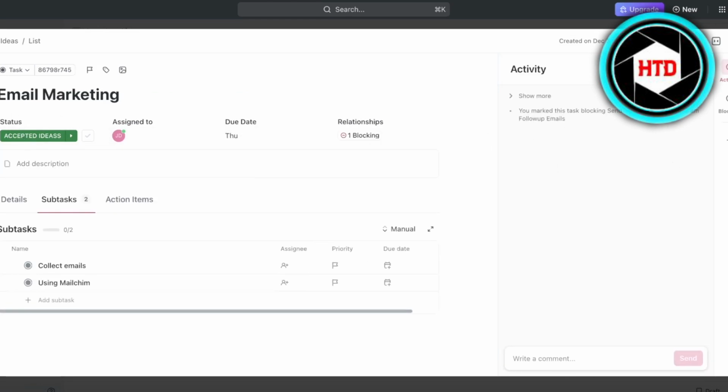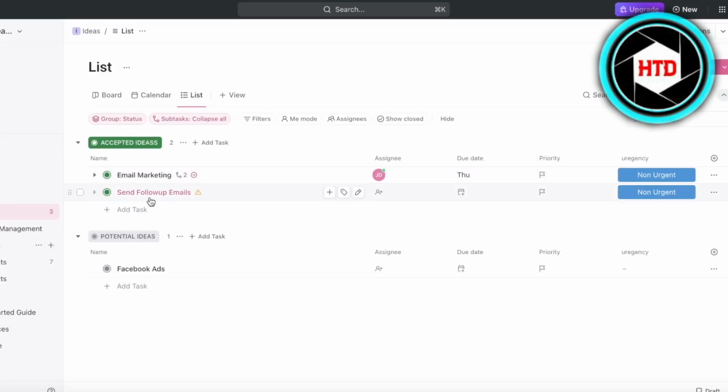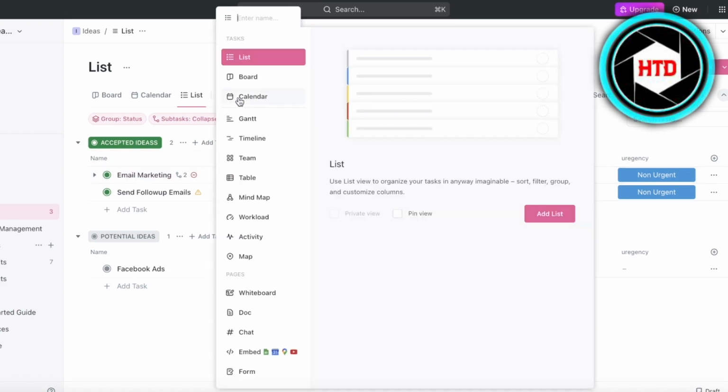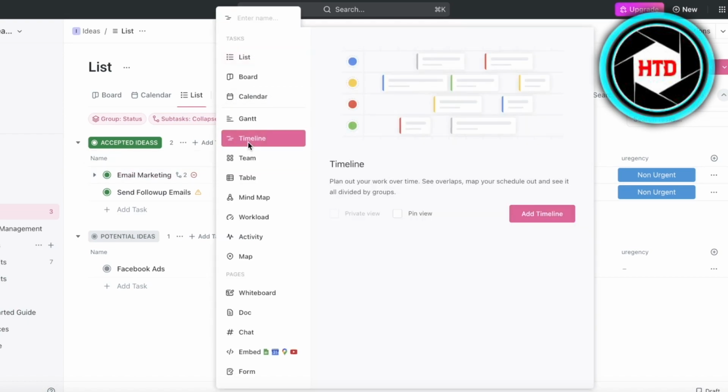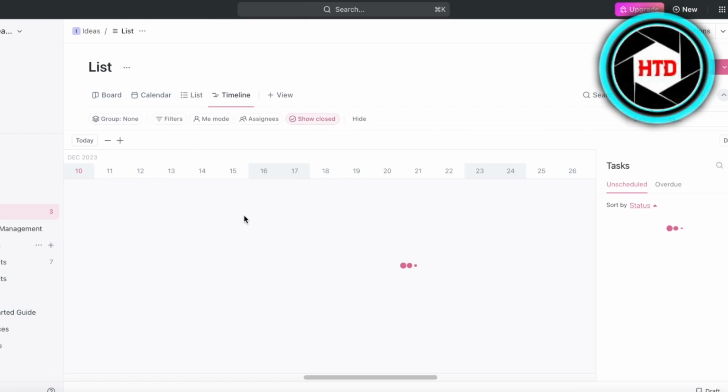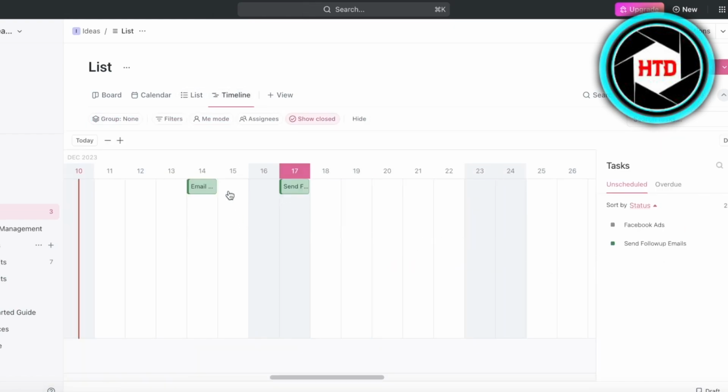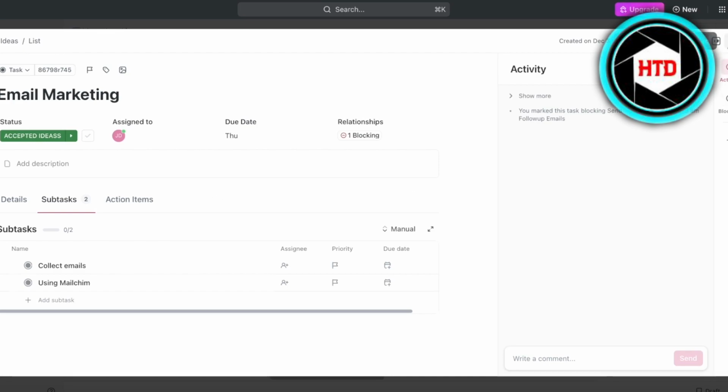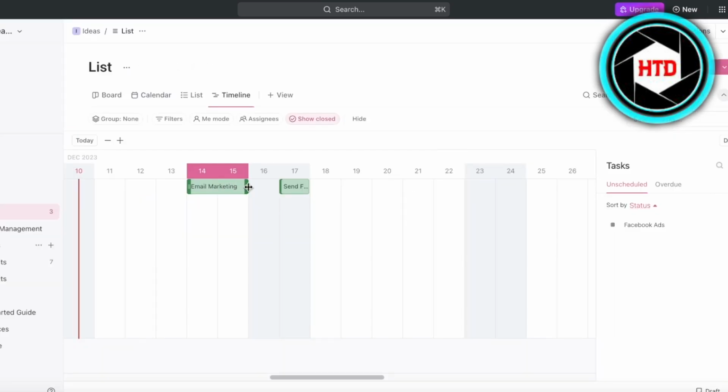So let's say this task has subtasks as well, but let's say I can't begin sending follow-up emails until we have email marketing. So if I open up a timeline view over here, I can add a timeline view, and then I have both of these tasks over here, so sending follow-up emails. Now, if I add this, I'll just expand it like this so it's a bit more visible. You can actually even click on the task over here to extend the number of days.